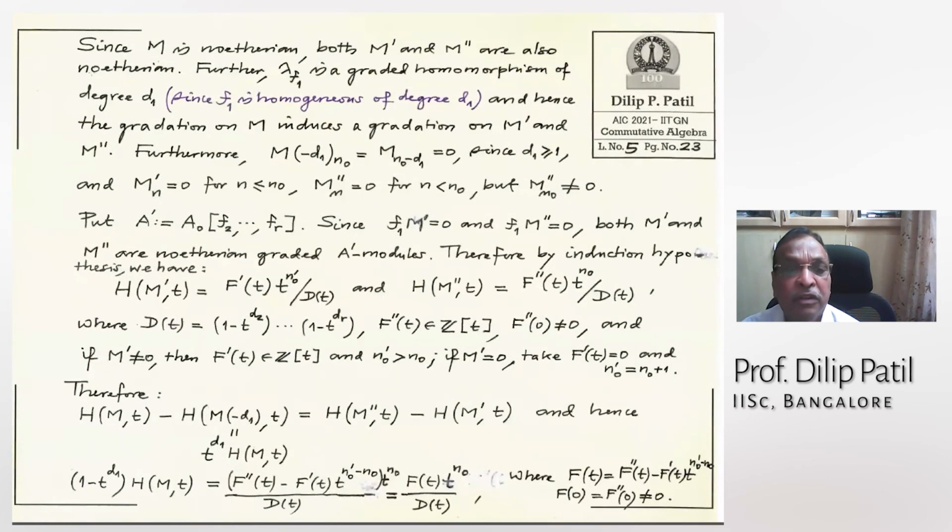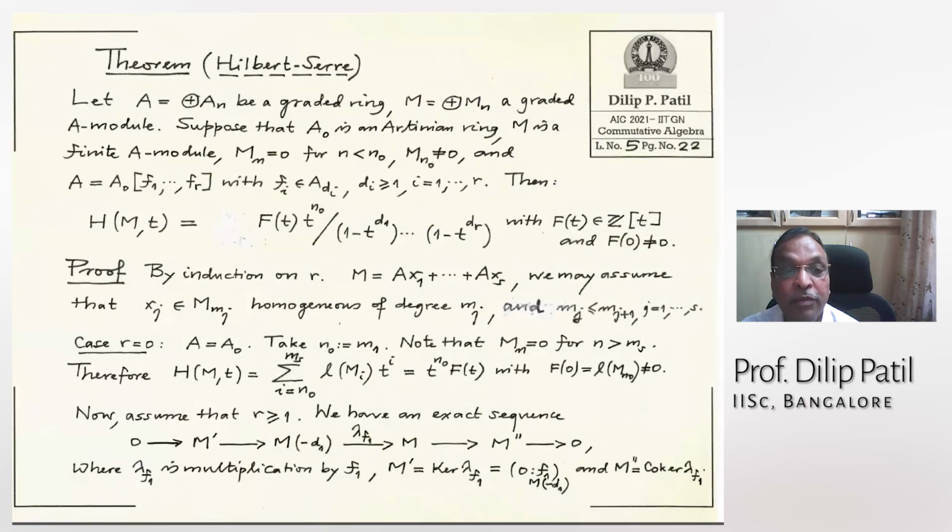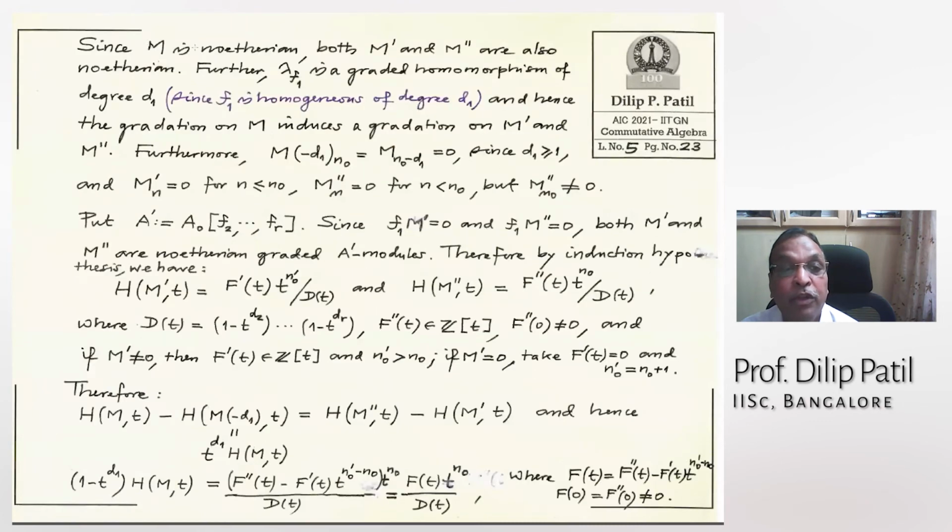So now first of all, note here, since M is Noetherian, the kernel and co-kernel are also Noetherian. We need to keep the same assumptions of the theorem to apply the induction hypothesis. So that is what I am checking. M is Noetherian, the kernel and co-kernel are also Noetherian. This lambda f1 is a graded homomorphism of degree 0, since f1 is homogeneous of degree d1.